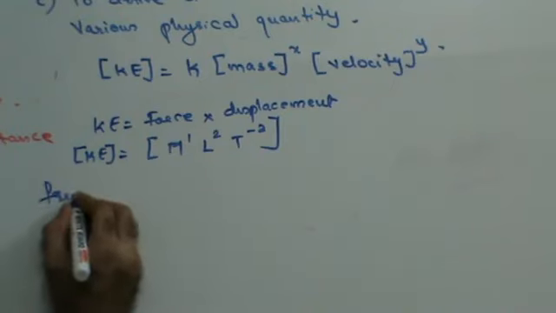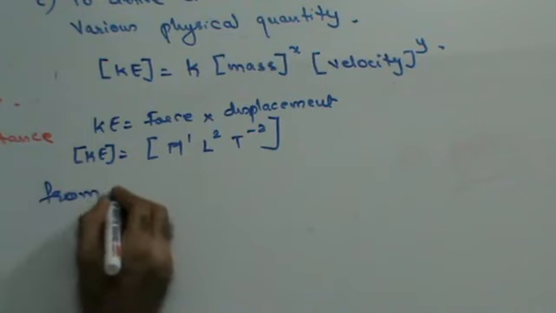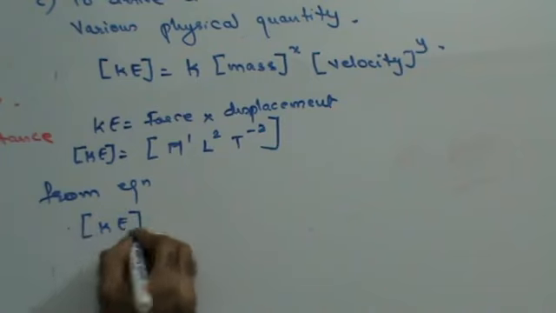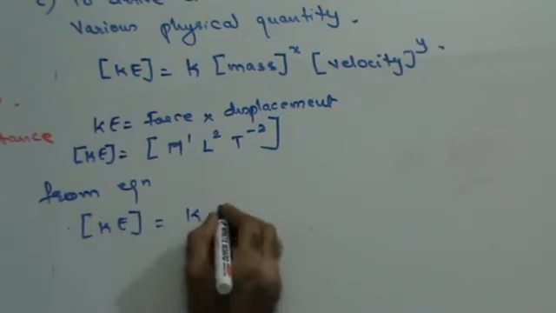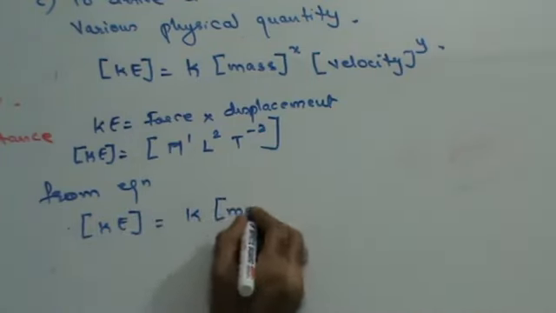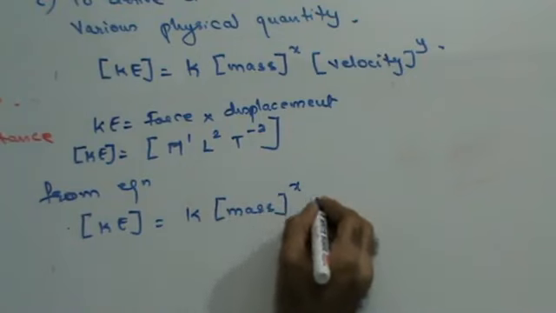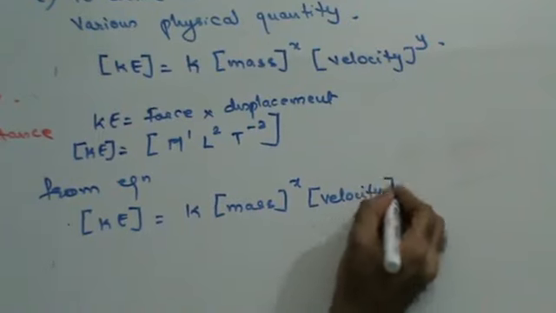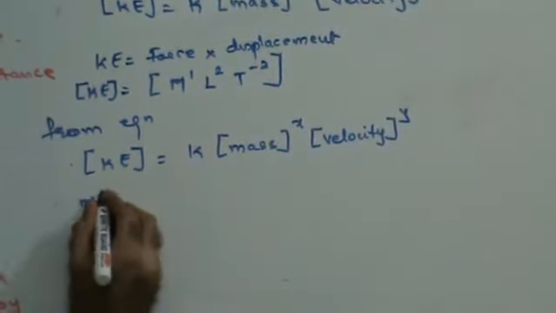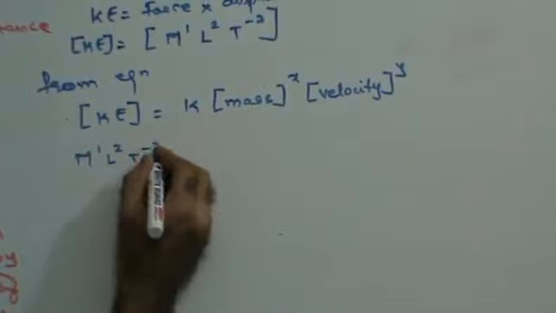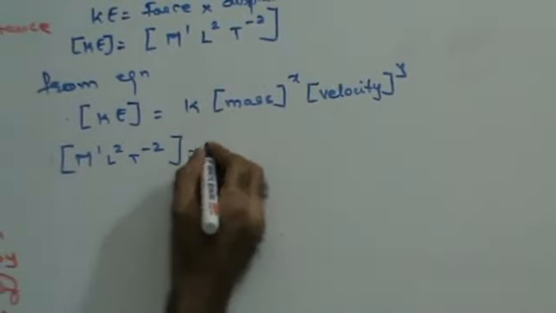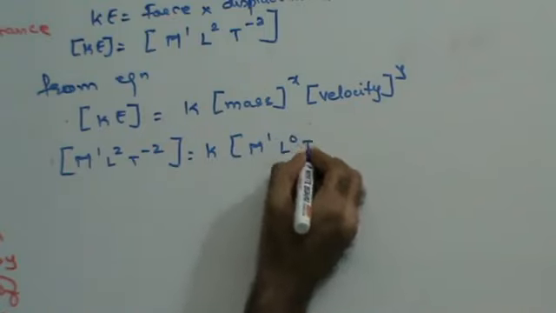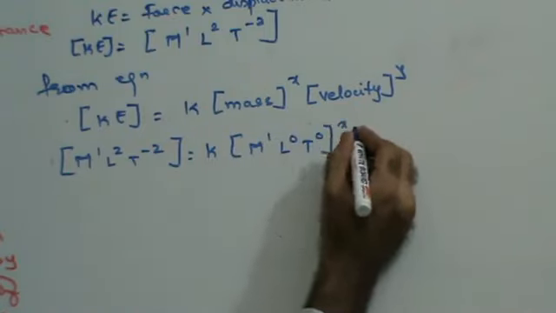From the equation, I can say that if the equation is dimensionally correct, then the dimension of kinetic energy should be equal to k times the dimension of mass raised to x and velocity raised to y. Therefore, m1 L2 T minus 2 is k times m1 L0 T0 raised to x.